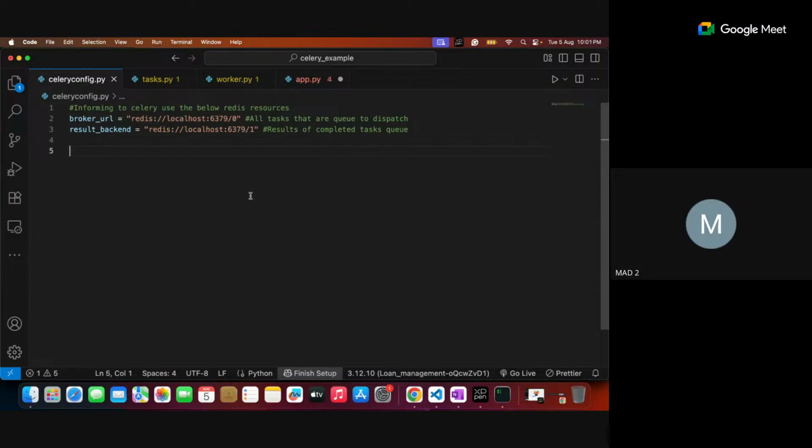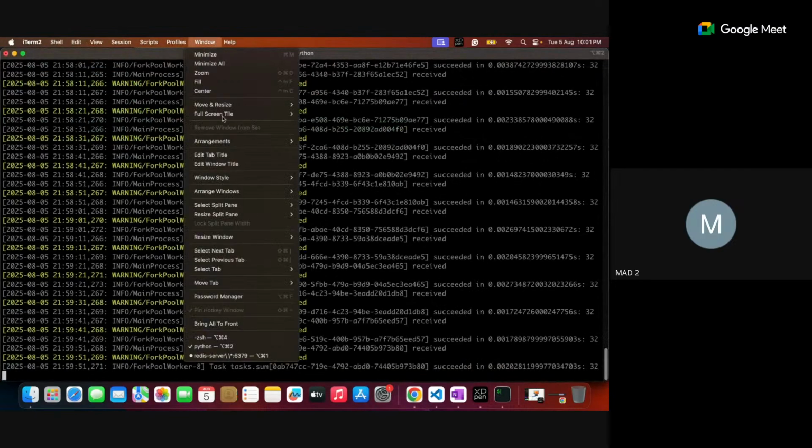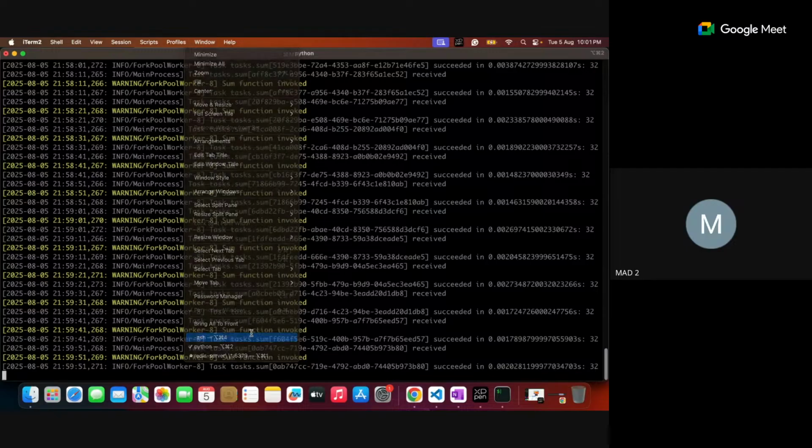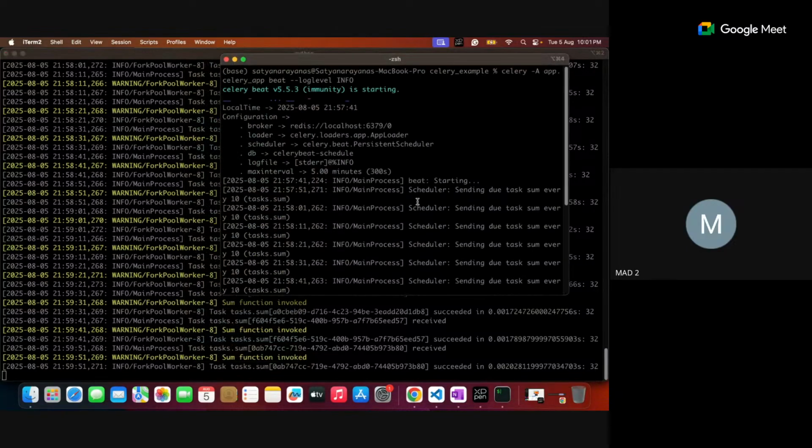Let me see that. So first we do that. Enable UTC, that we are making false, so that your celery beat will not use that particular standard.